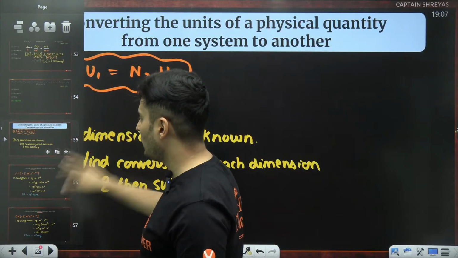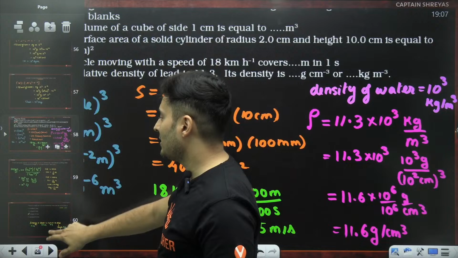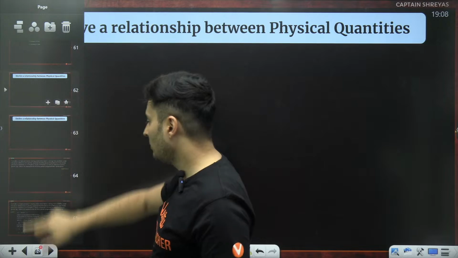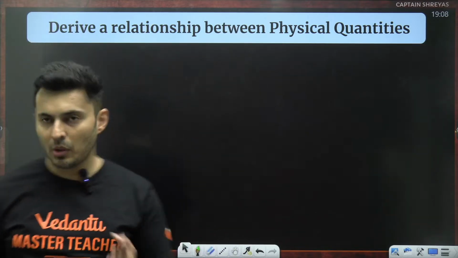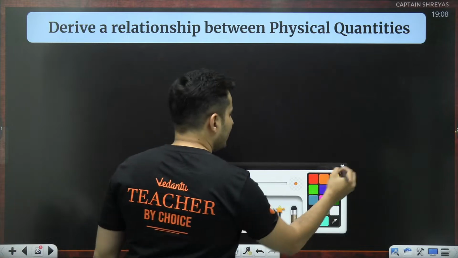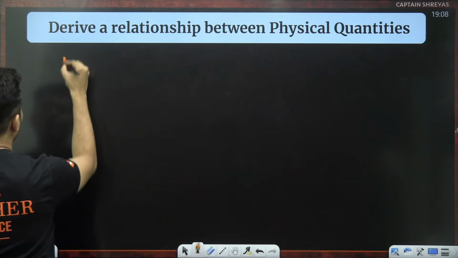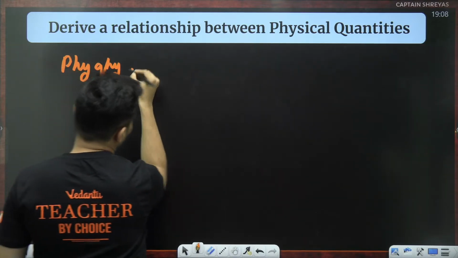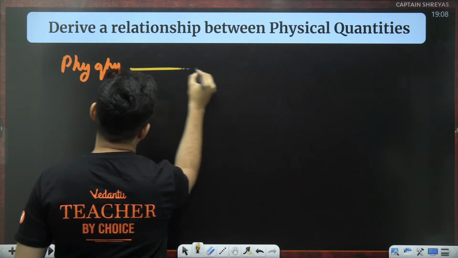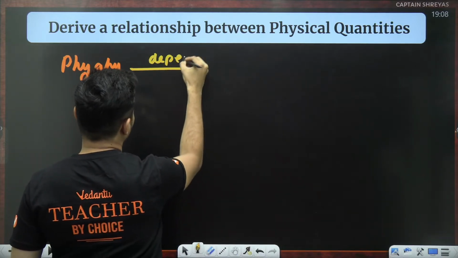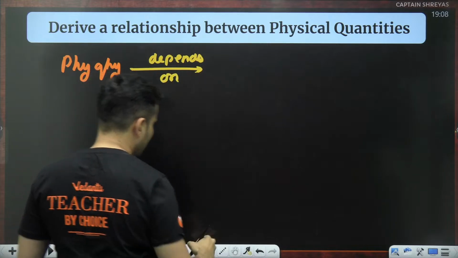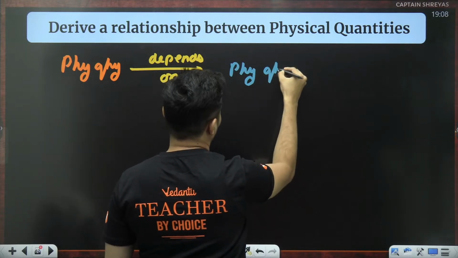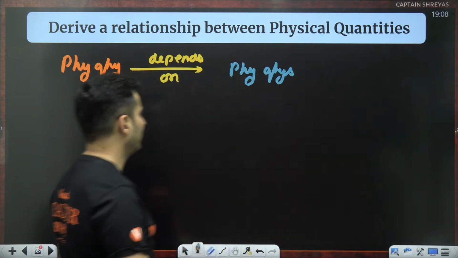Second one was to convert from one unit to other, like joule, dyne, centimeter, whatever you want to convert. Last one is to get a relationship between the physical quantities. Observe what it is. Say, for example, you know some physical quantity depends on some other physical quantities, okay?